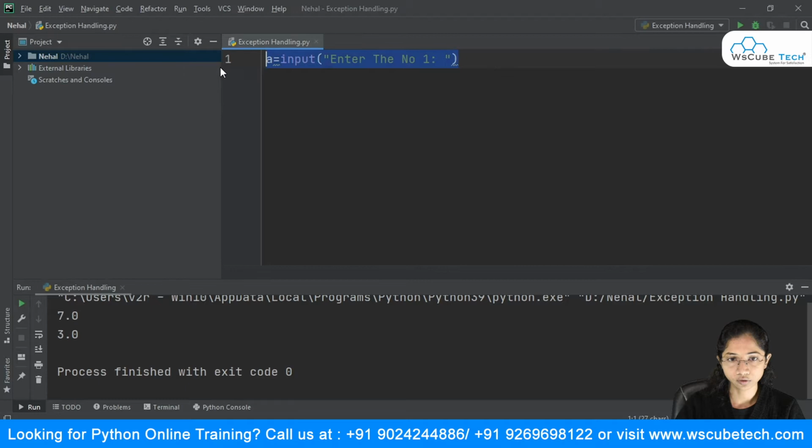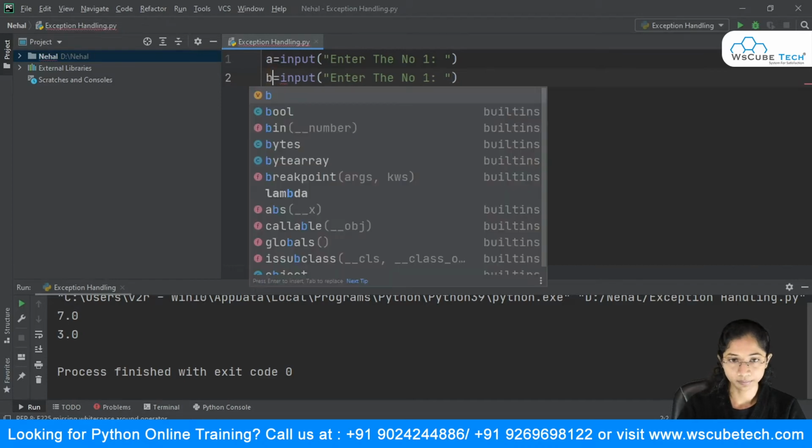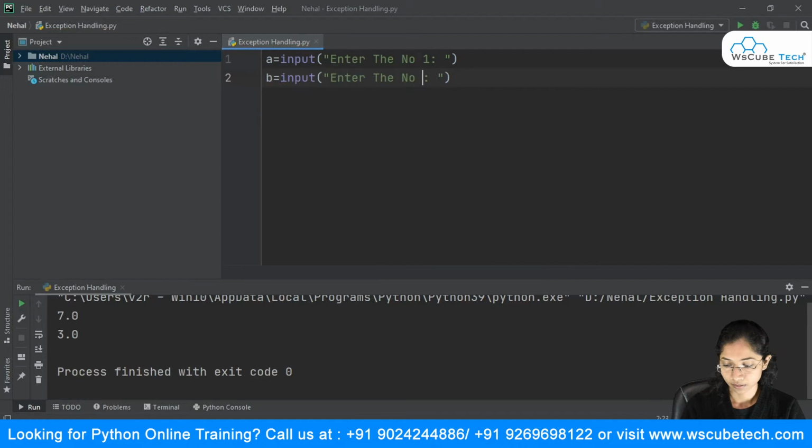and I will just copy paste this. So I'm just going to change the variable name to b, and enter the second number. And we even know it will give us an error, because by default it understands this as a string, but this is going to take numbers. So we'll do the type conversion over here, and I'm just going to say int.